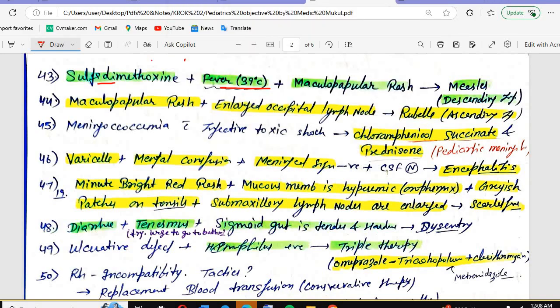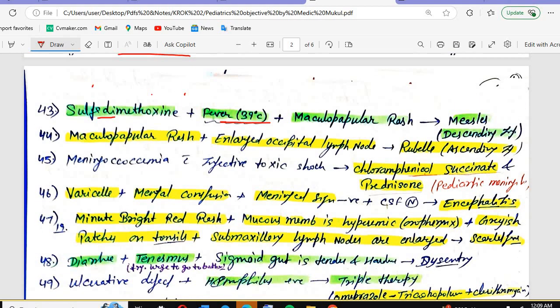So we have sulfur dimethoxine plus fever, and maculopapular rashes. Sulfur dimethoxine is also known as sulfadiazine. Along with that, the patient will have cough, coryza, and conjunctivitis. So these are all the symptoms that you will see in this condition. Okay, there is one more sign that you will see in measles. What is that?